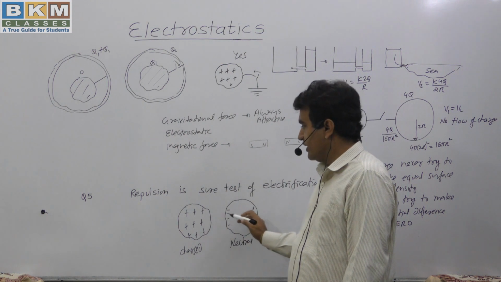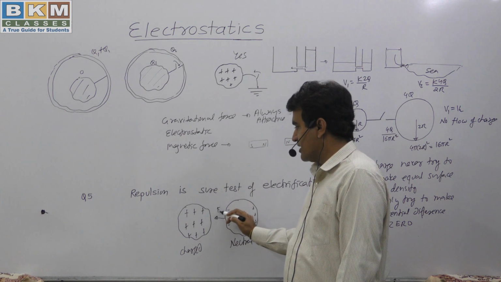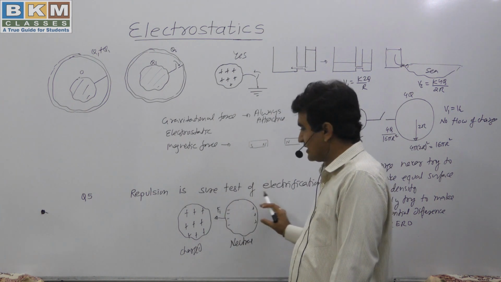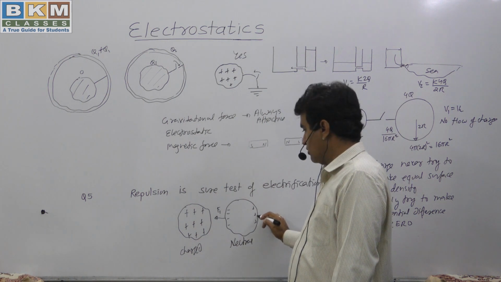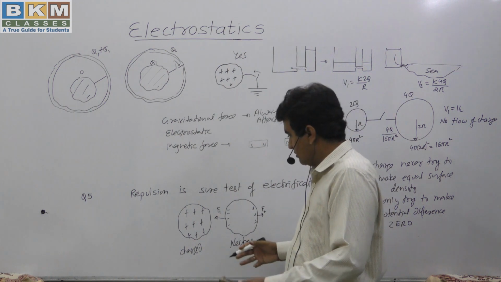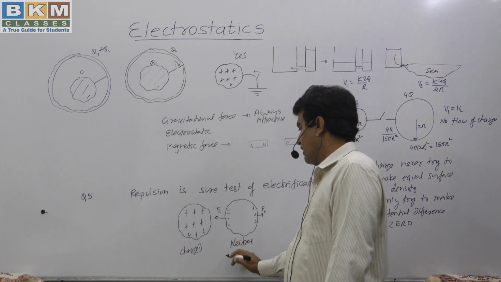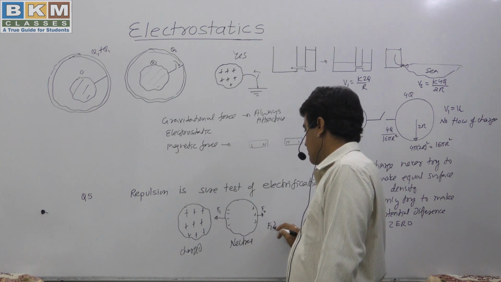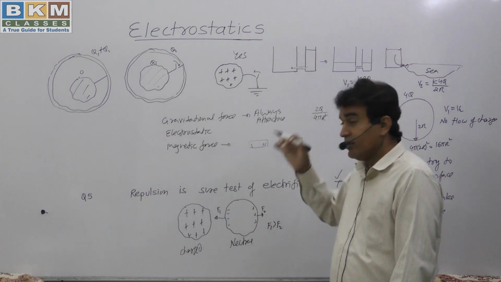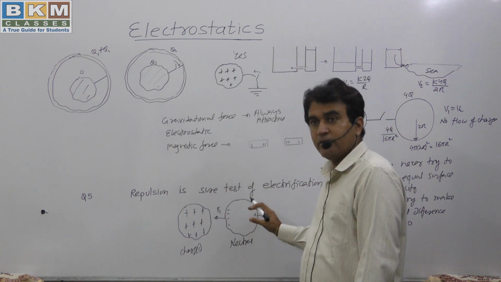Since the electrons are nearer, they are attracted by a greater force, let me call this F1. The positive charges residing on the far side feel a repulsive force, but its magnitude is smaller because of the greater distance. So overall F1 is greater, and they feel an attractive force.